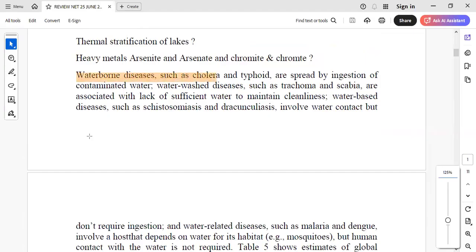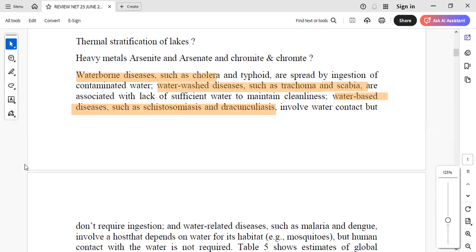And then they have asked about water wash disease, which is basically trachoma and scabies, right? And then they have also asked about water-based disease, which is schistosomiasis and dracunculiasis. And then they have also asked about one more disease, water-related disease.